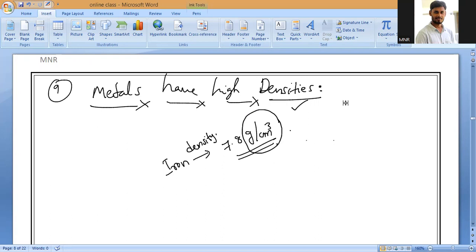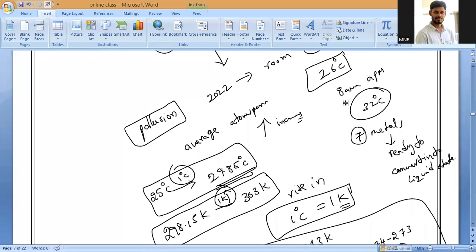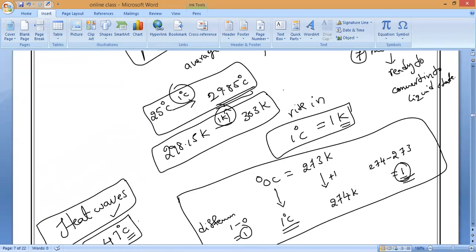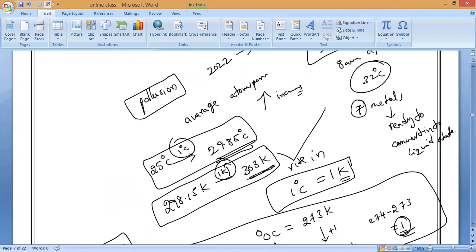We already studied so many things today. Till here you studied 8 properties in total, so learn all 8 properties. At what temperature will gallium convert into the liquid state? 30 degrees Celsius, sir. In the Kelvin scale it is 303 kelvins. This is a smart way of asking. Actually 29.85, approximately 30 degrees. That you have to remember. So gallium and cesium will soon convert into the liquid state.